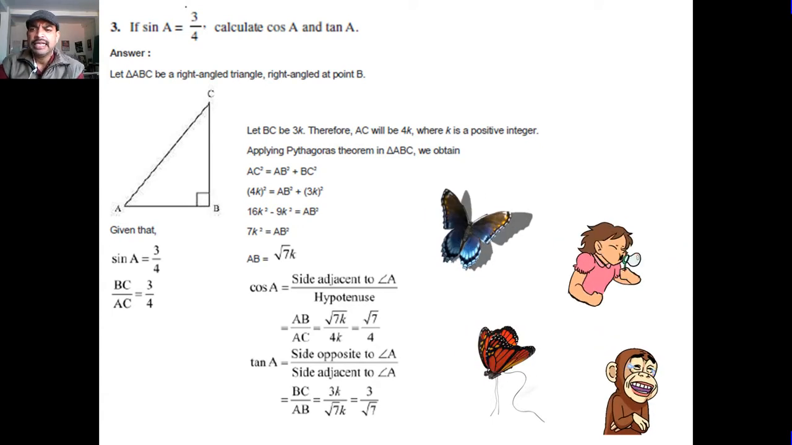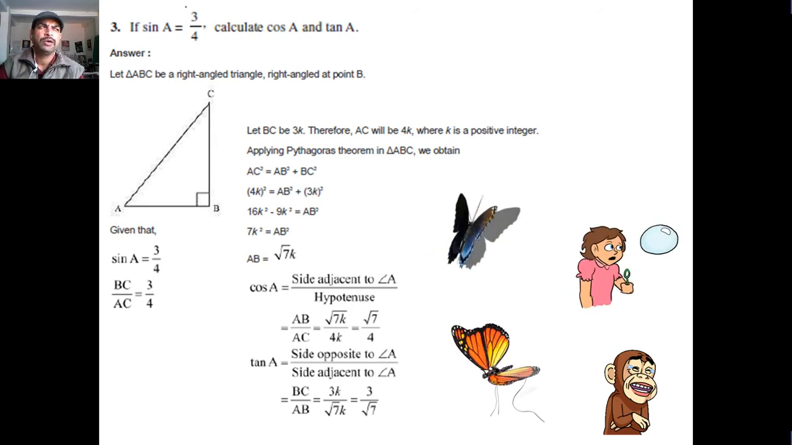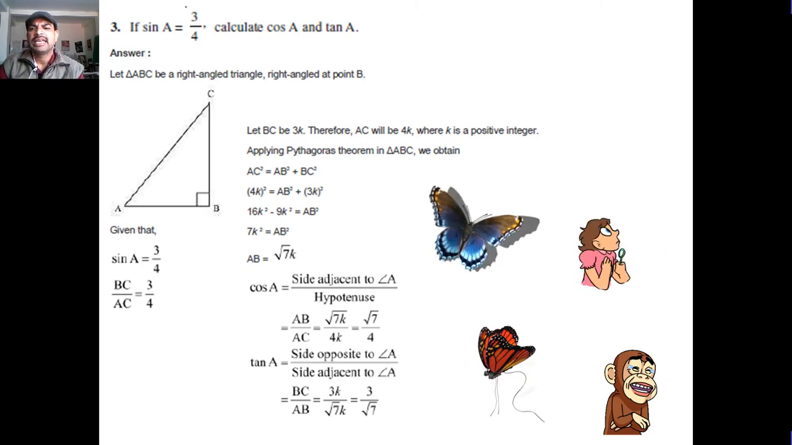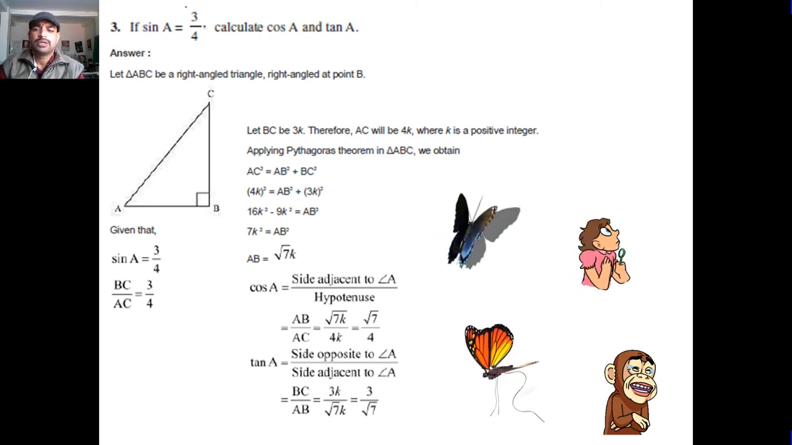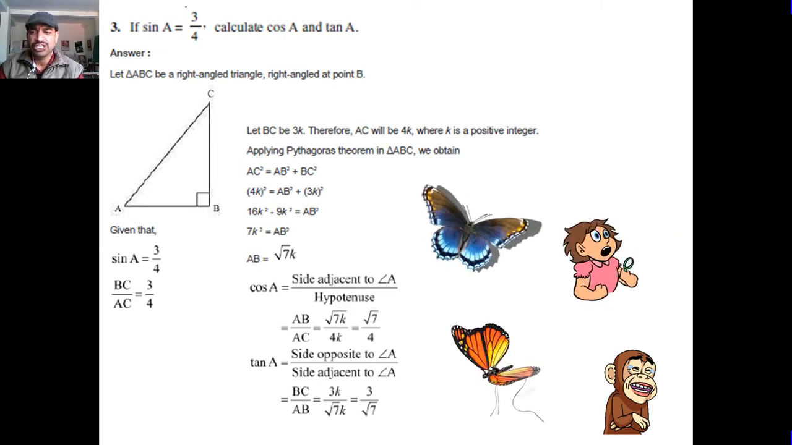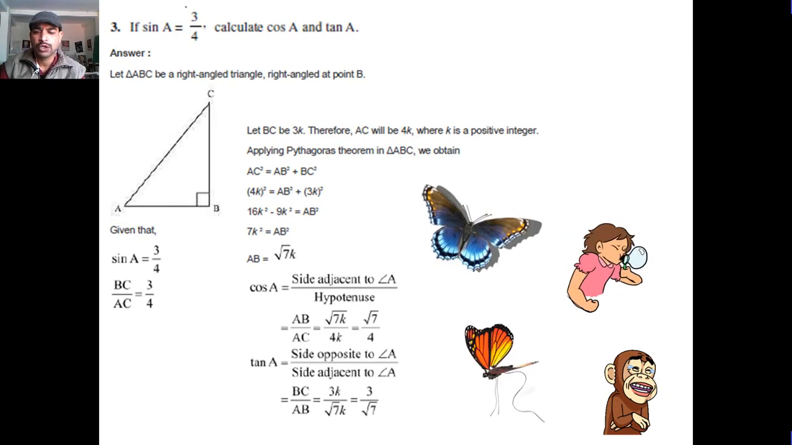Question number 3. If sin A is equal to 3 upon 4, calculate cos A and tan A. Substituting the value, we know that sin A is equal to perpendicular upon hypotenuse, perpendicular 3, hypotenuse is 4. So we complete the base. Here 4 4 ja 16 and 3 3 ja 9. 16 minus 9 is equal to 7. AB is equal to under root 7 using Pythagoras theorem.